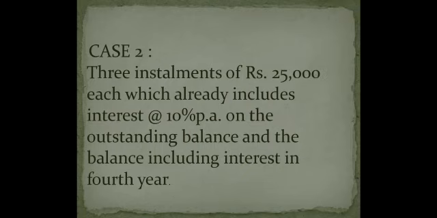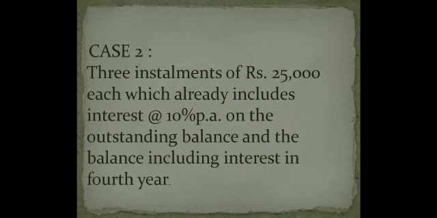कि हर साल हम 25,000 आपको पकड़ा देंगे. अब इसमें इंटरेस्ट तो पूरा होगा जितना भी कैलकुलेट हुआ है, और बाकी जो बचेगा उससे आप प्रिंसिपल के टूवर्ड्स मान लेना. ये हम ए को समझा रहे हैं. ठीक है. So 3 installments of rupees 25,000 each, which already include interest at the rate of 10% per annum on the outstanding balance, whatever is the leftover balance, and the balance including interest in the 4th year.